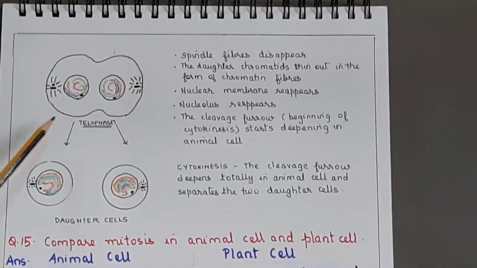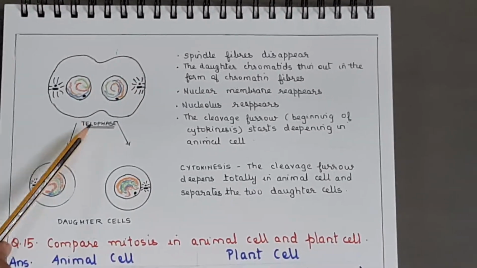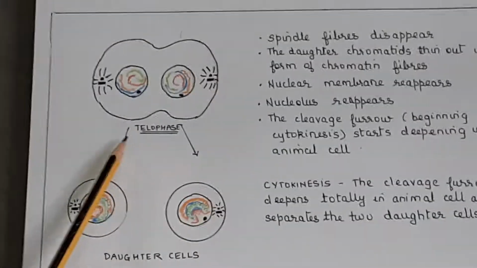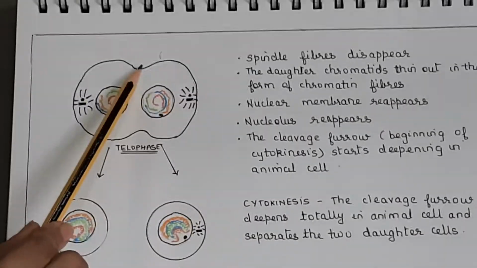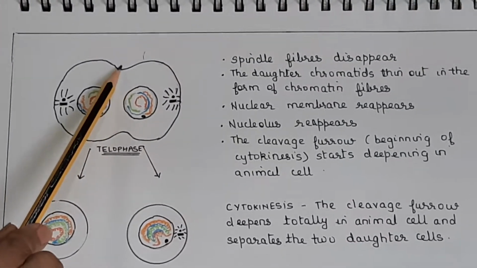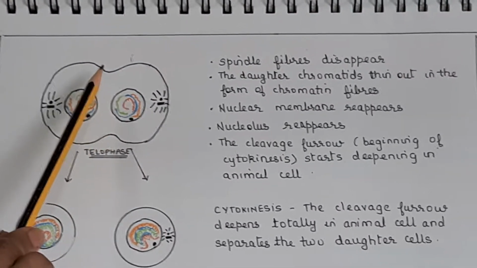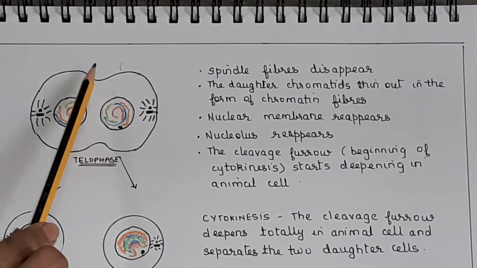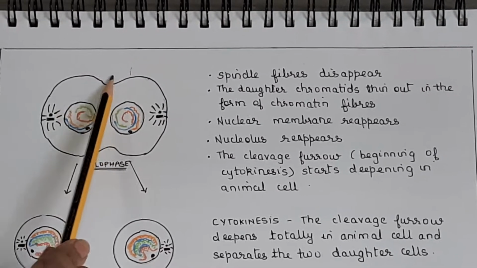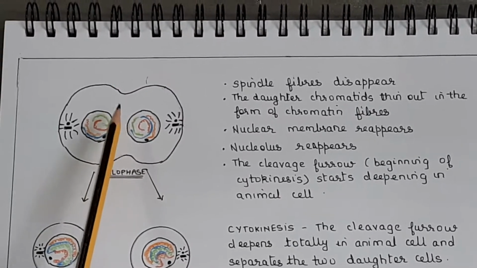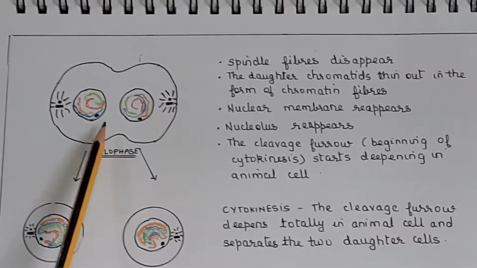Okay, now the next phase is telophase. Now in telophase, you have to understand exactly the reverse of prophase will take place. Yes, now this furrow, that is the process of cytokinesis, will further deepen, and the cytokinesis takes place by formation of a furrow, and the furrow is from the periphery. This is the background. So from the periphery it moves towards the center. So such cytokinesis is called centripetal.